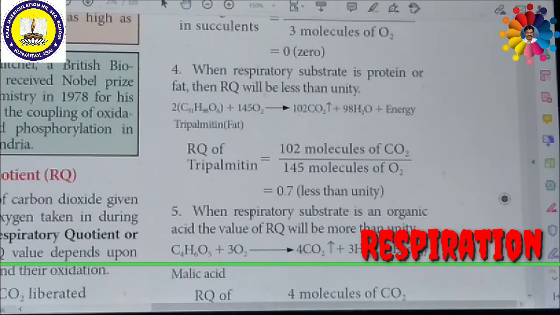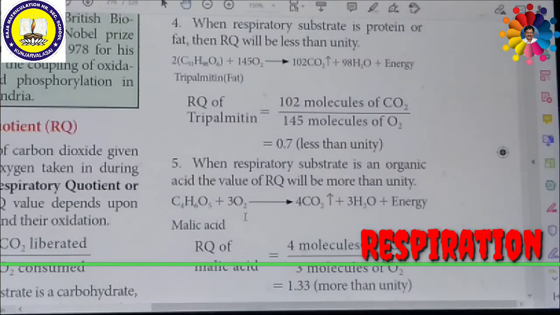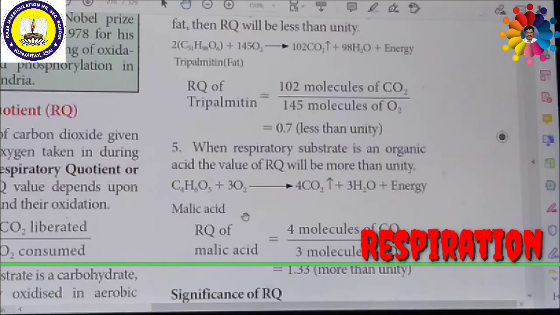So the respiratory quotient for the fat material is less than 1. Then we can see the respiratory quotient of malic acid as a respiratory substrate. That means when the respiratory substrate is an organic acid, the respiratory quotient will be more than unity.